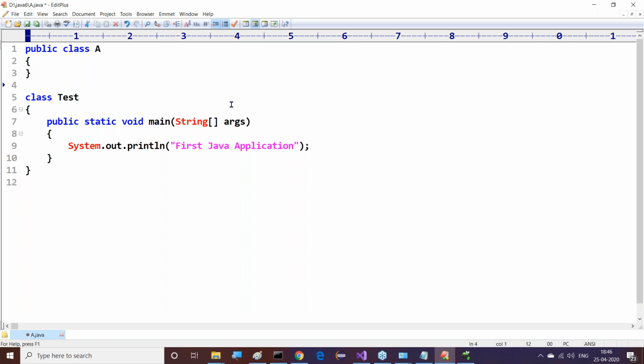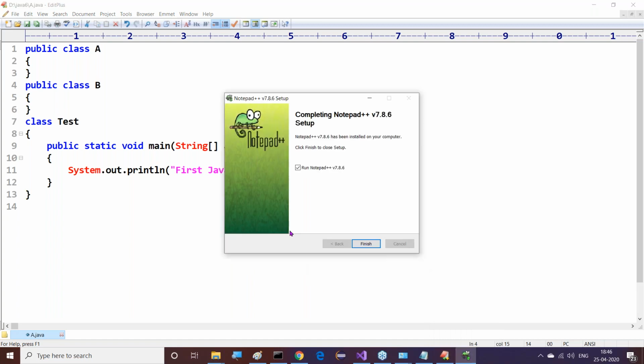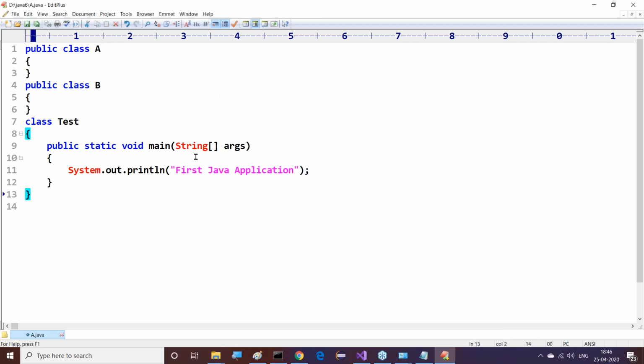Public class A I have taken. Public class B I have taken. I'm asking one question to you, try to answer it. In our present Java file, how many classes have I taken? Overall, 3 classes I have taken.